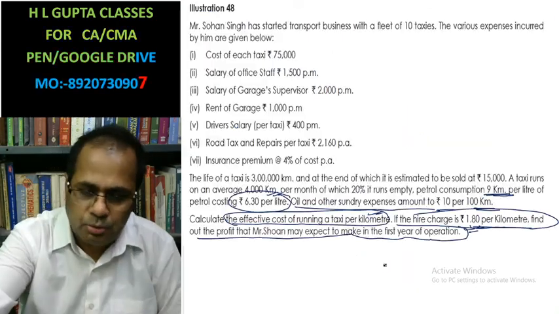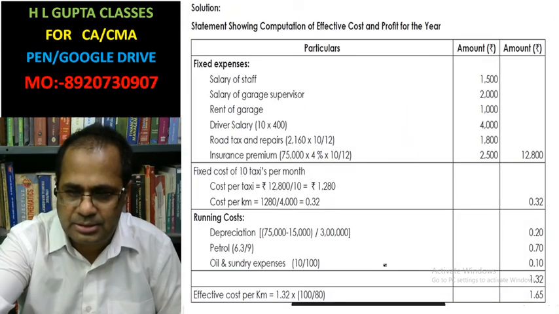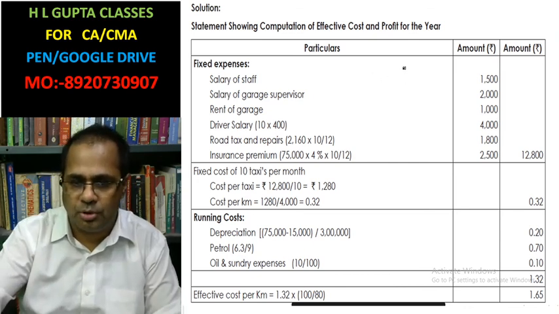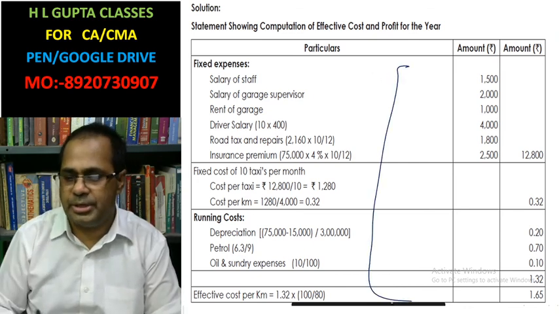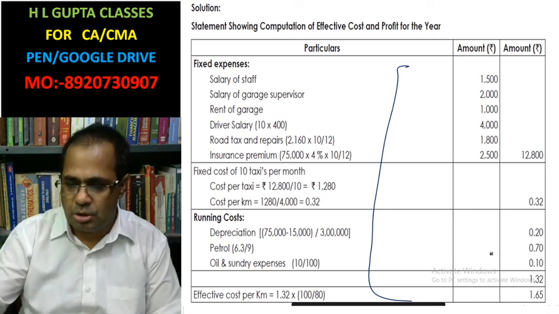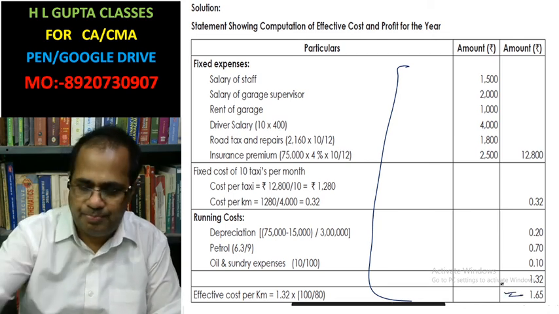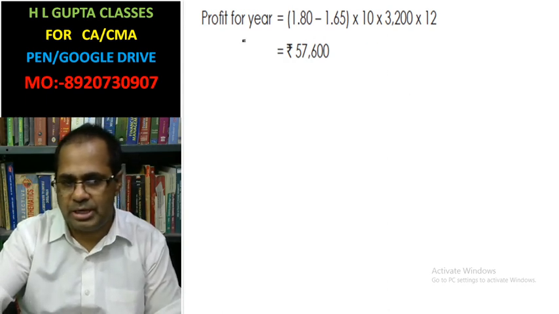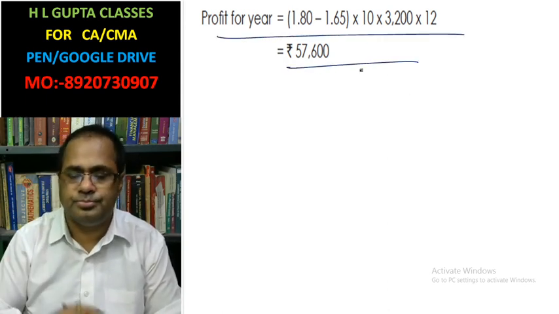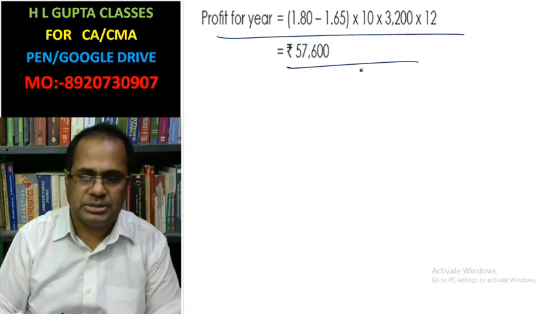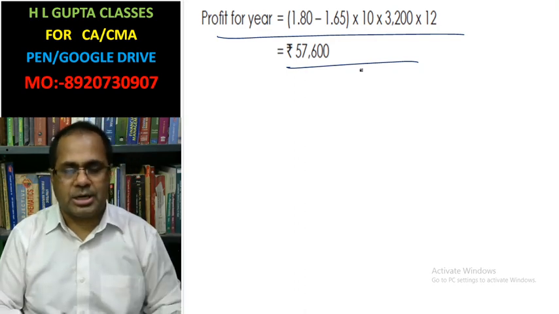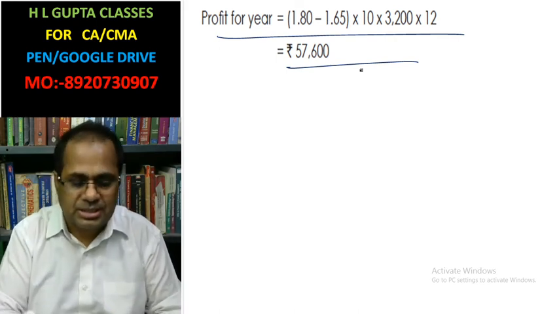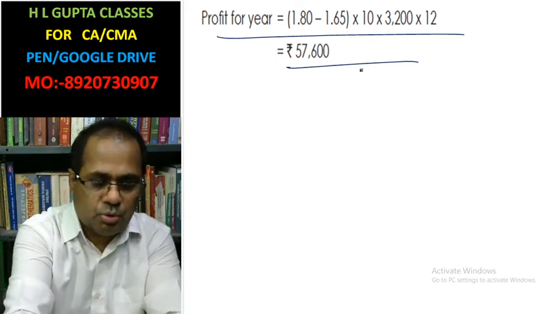Okay, now look at the answer of this. You have to follow this format as per the study material. This is the cost 1.65, calculated like this. Profit for the year 57,600. Okay, the class is completed. Next topics I will start in the next class. Okay, thank you, class.